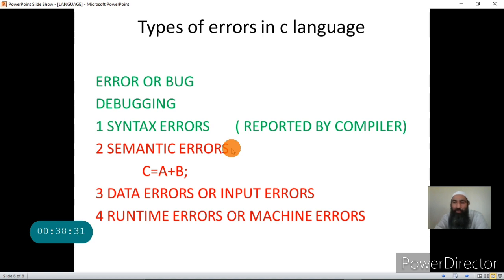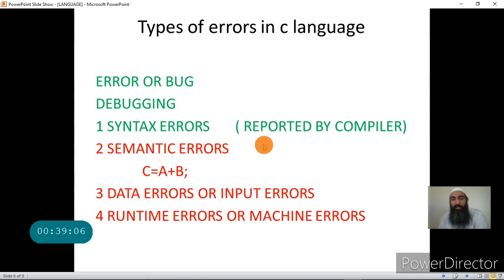The wrong is the logic, because the head cannot be on the cap; the cap has to be on the head. Such errors are called semantic errors. There is no grammatical problem with such errors, but there is a logical problem. You had to write something else and you have written something else, but both the forms, the correct form and the incorrect form, are syntactically correct, but you have made a semantic error.